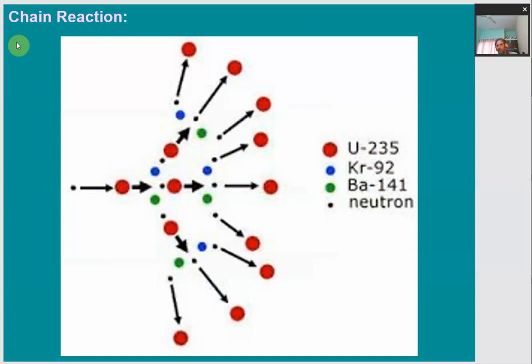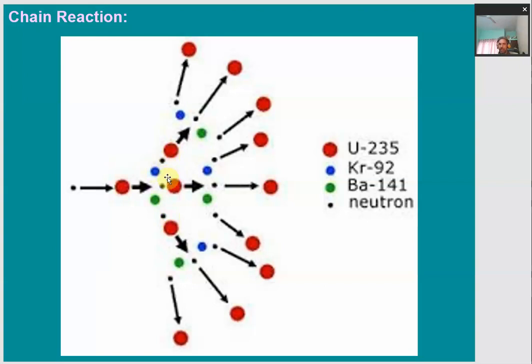From these fast moving neutrons, we can sum up that this reaction is a chain reaction. How is it a chain reaction? The red color is the U-235 nucleus, and the black dot is the fast moving neutron. We are using it as a symbol. Whenever U-235 is hit by a neutron, it splits into smaller nuclei of comparable sizes, with the release of three more neutrons and a large amount of energy during every nuclear fission. These fast moving neutrons are further available to carry out the next nuclear reactions.